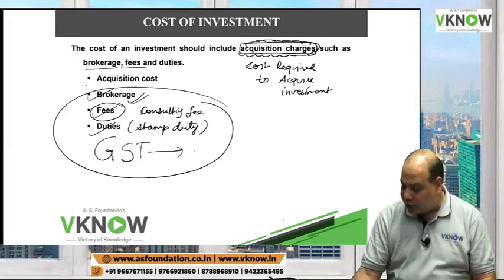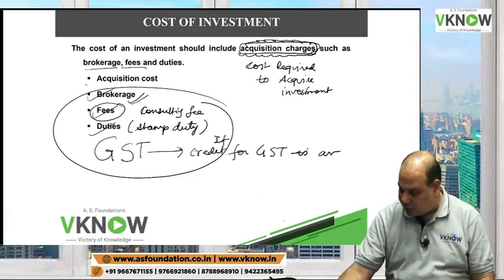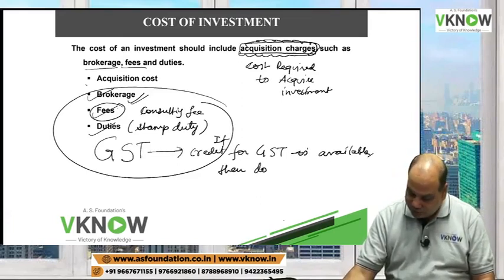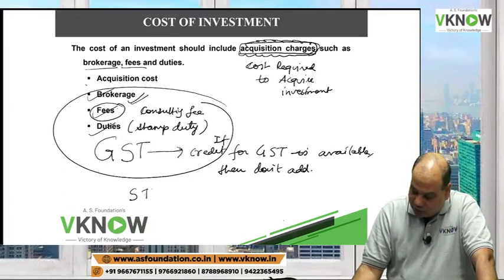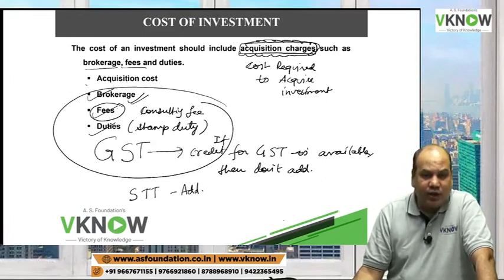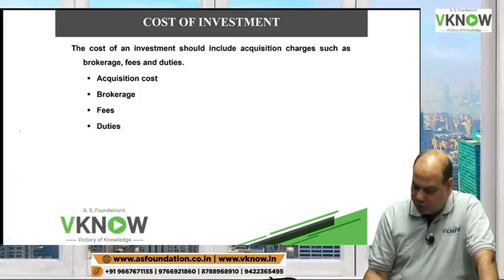If credit for GST, input credit for GST, is available, then don't add. If it is STT, yes, STT can be added. There are some taxes they also levy on you. Add those items also. Those will be called acquisition cost.